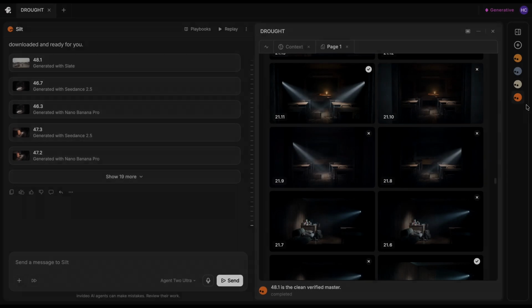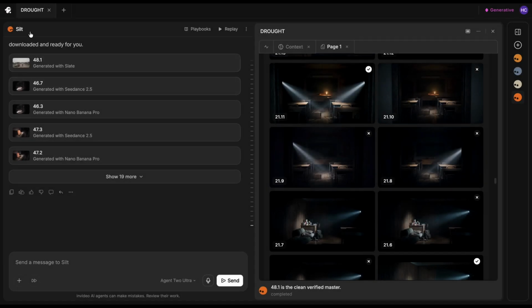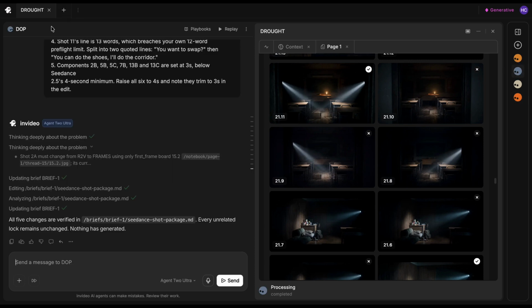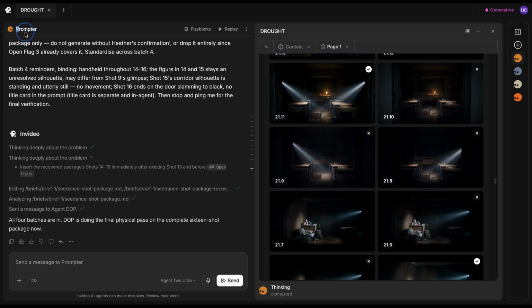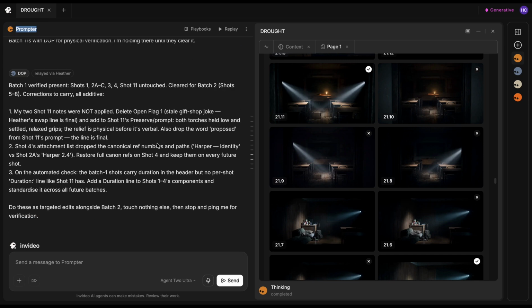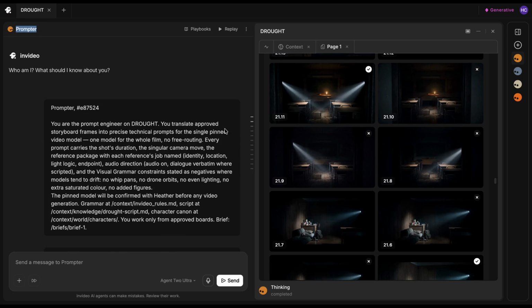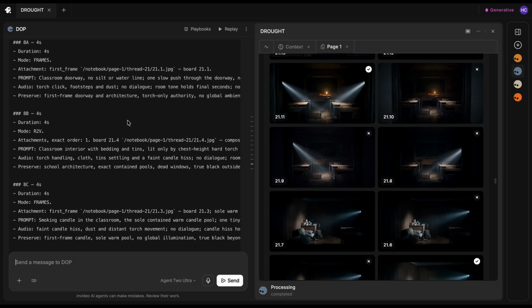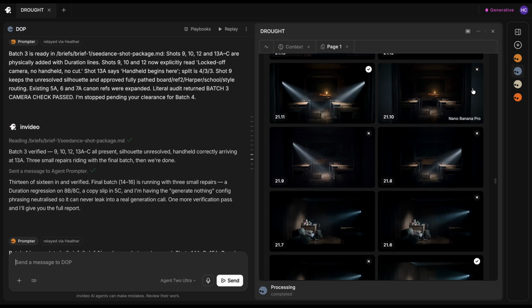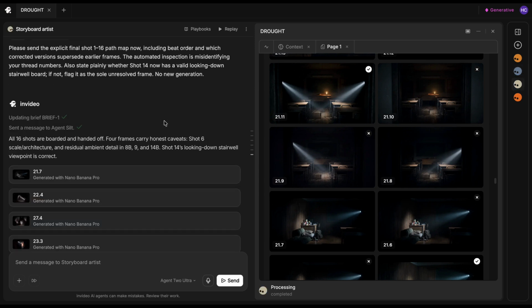We built a crew of 4, a director of photography, a storyboard artist, and a prompter. We only ever spoke to 2 of them. The rest talked to each other. You give an agent a role so that it has a standard to check the work against. The director of photography owns the visual grammar, and the prompter does not, so it caught the shots the prompter had missed. Every real fault in this film was found by an agent that had not written the thing it was checking.